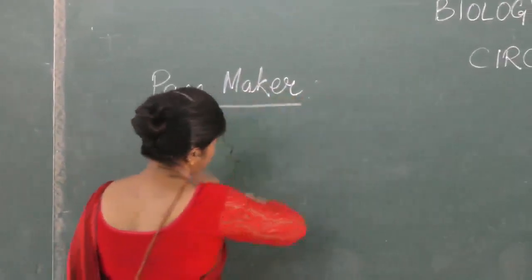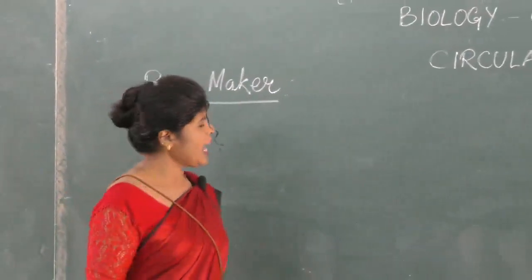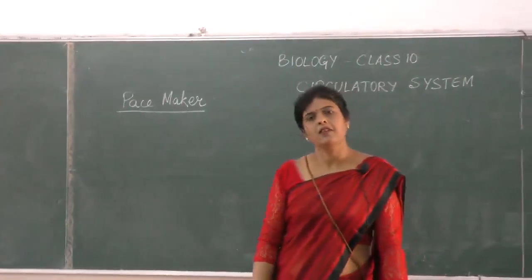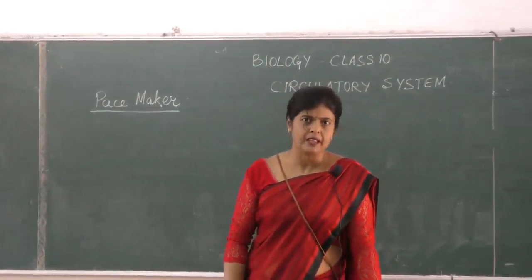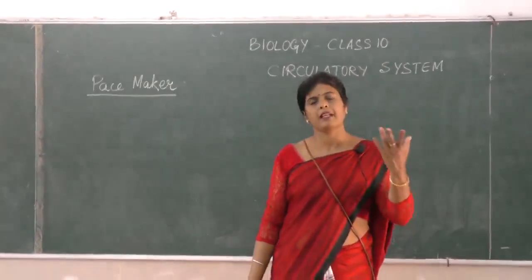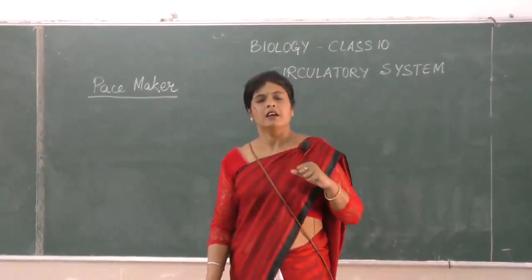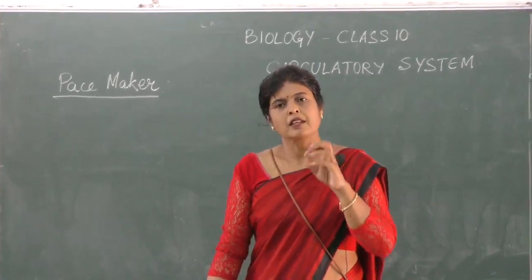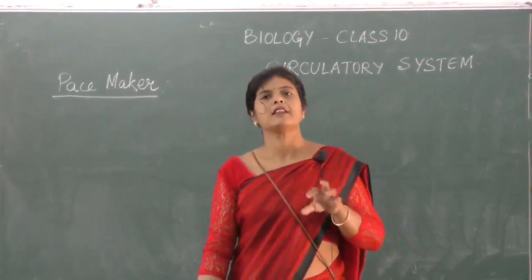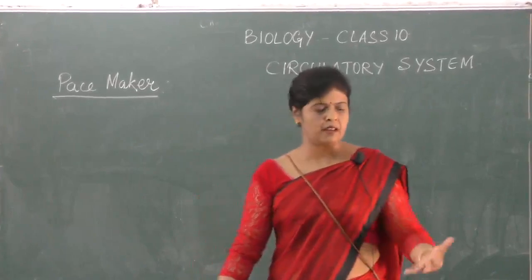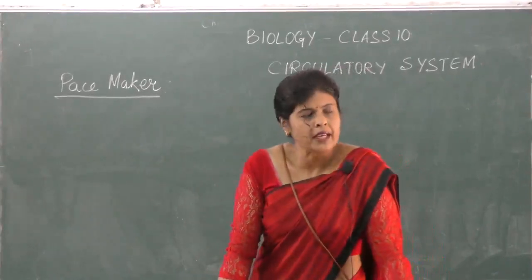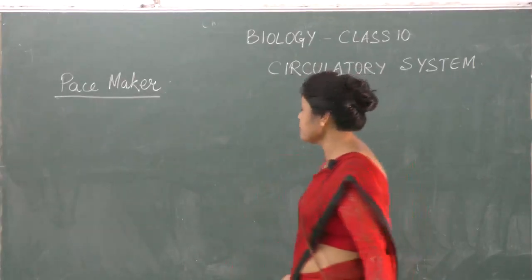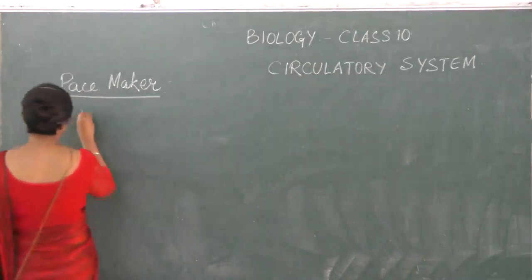So what is a pacemaker? The movement of the heart, the beating of the heart, is not controlled in mammals by the brain. It is under the control of certain muscles located in the heart itself. I'll explain in more detail. That is why our heart is called myogenic heart. The term myo is used for muscles.